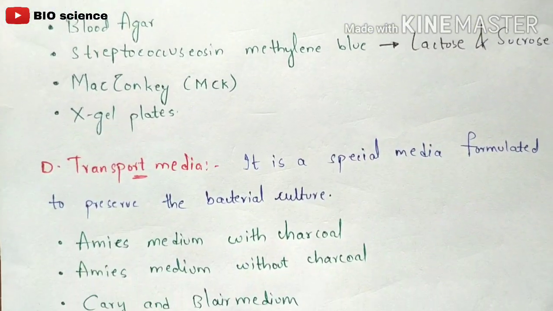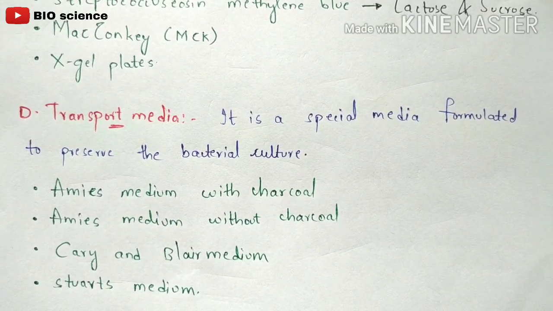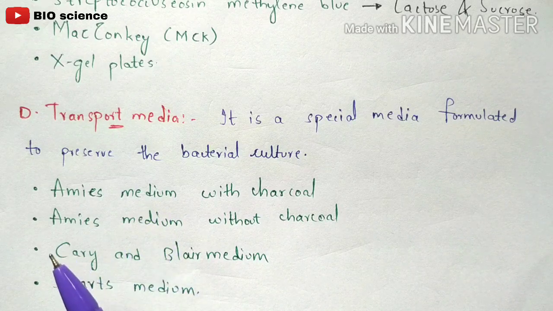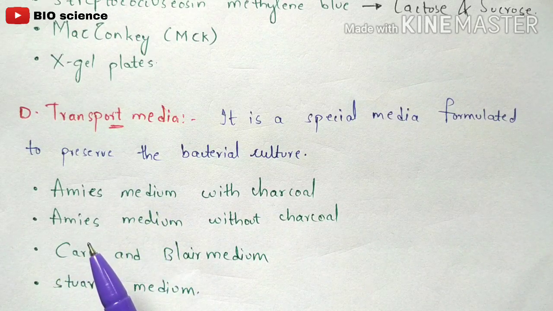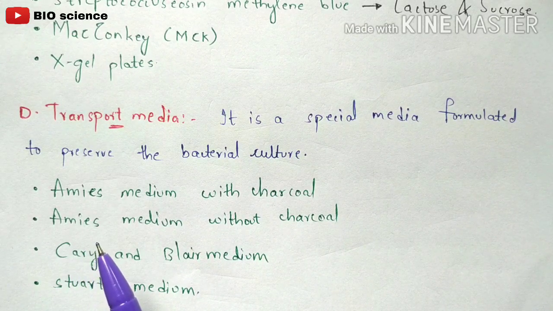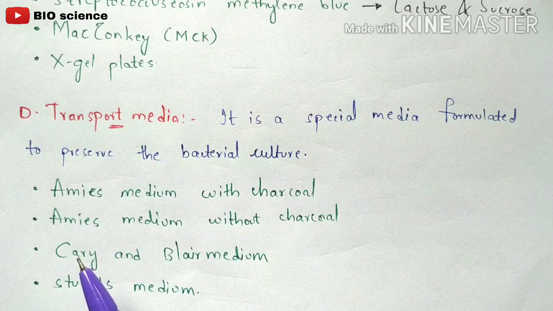And now coming to the fourth one, transport media. Transport media is a media which is mainly used if the bacteria will undergo transportation. I mean, if the researchers want to transport the bacteria from one place to another place, then they will carry that bacteria to other places, right? In that carrying, the bacteria may get disturbed or else get contaminated.